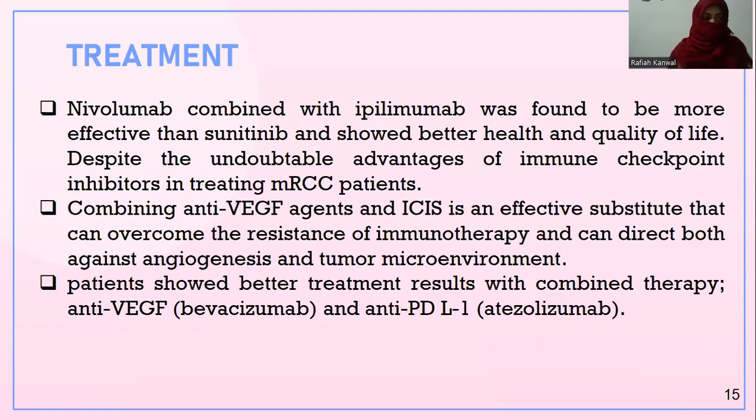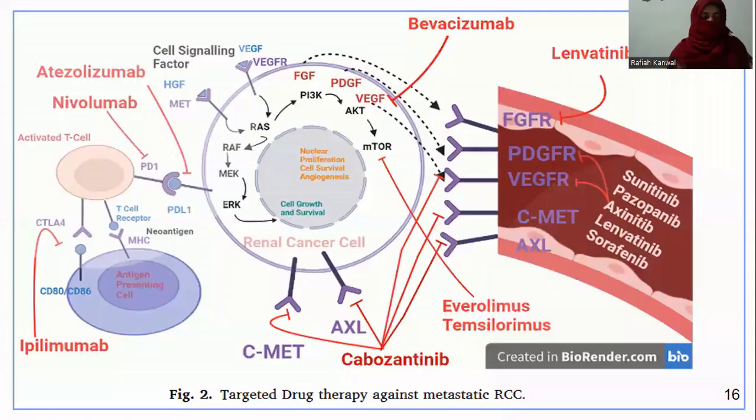Combining anti-VEGF agents and immune checkpoint inhibitors is an effective substitute that can overcome the resistance to immunotherapy and can direct treatment against both angiogenesis and the tumor microenvironment. Immune checkpoint inhibitors include atezolizumab used against PD-L1, and anti-VEGFR agents are sunitinib, pazopanib, and sorafenib. Patients showed better survival with the combined therapy of anti-VEGF and anti-PD-L1, which is more effective.